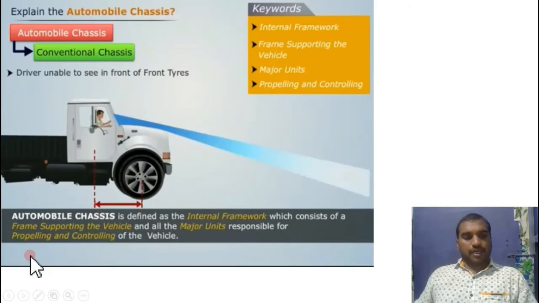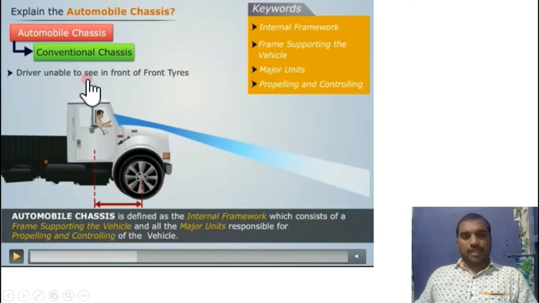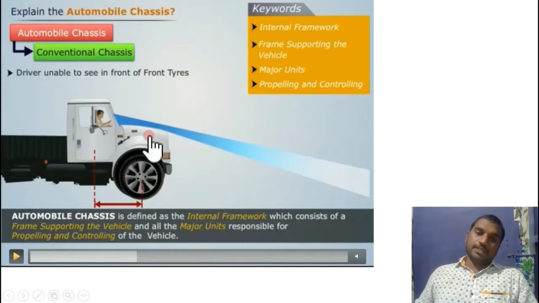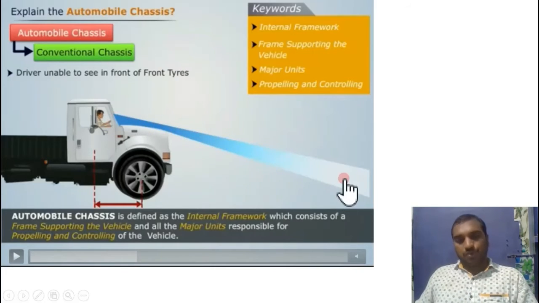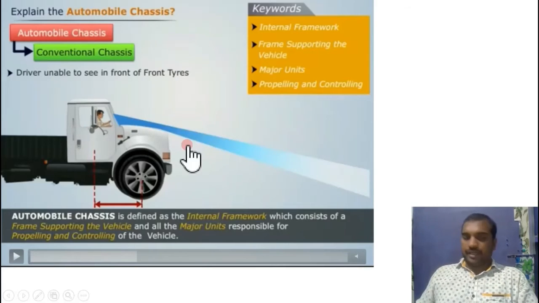So if you observe here, the driver is unable to see in front of the front tire. That means visibility of the driver is less. He can see after 5 or 6 meters distance. After 5 to 6 meters, the driver can view the object which is coming toward the vehicle, right?